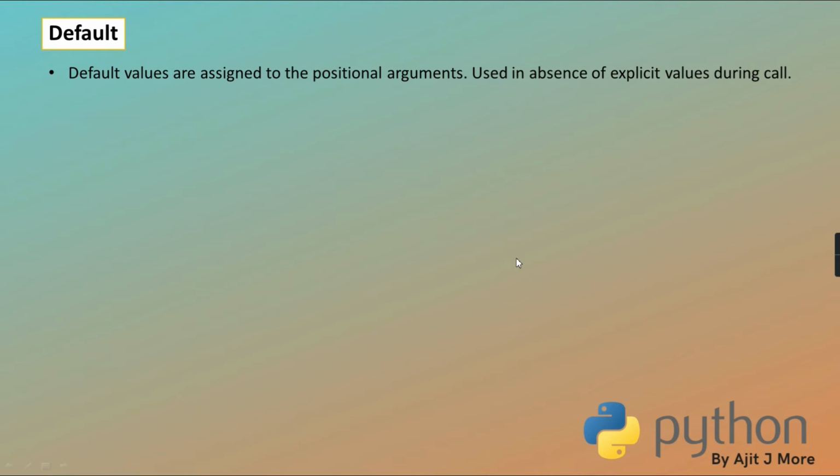So default, as I said, the default values are assigned to the positional argument, used in absence of explicit value at the time of call. So when you're calling the function, if you don't give any explicit value, then it will take by default the default value which you have assigned to your arguments in the function definition. And if you have given an explicit value, your value is replaced in place of the default.